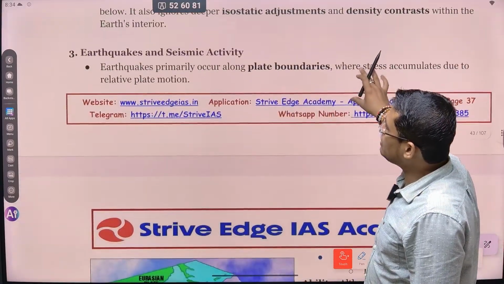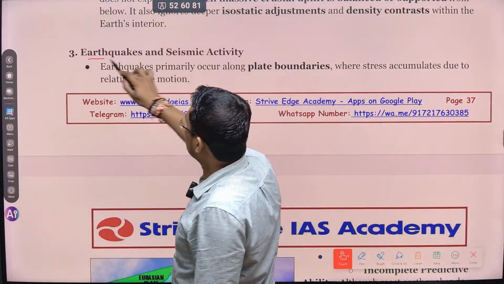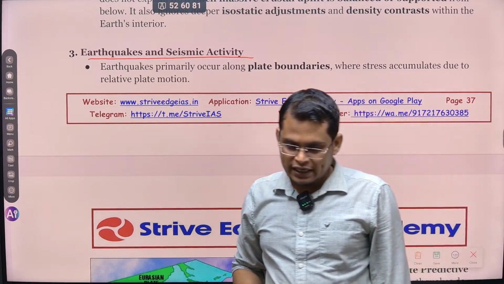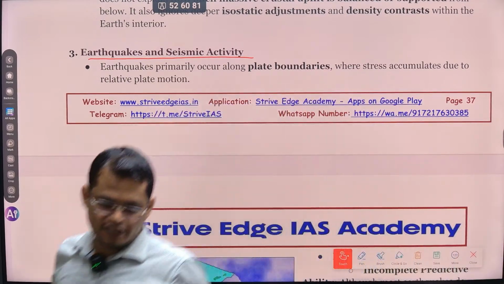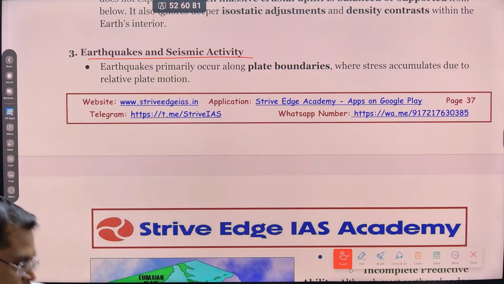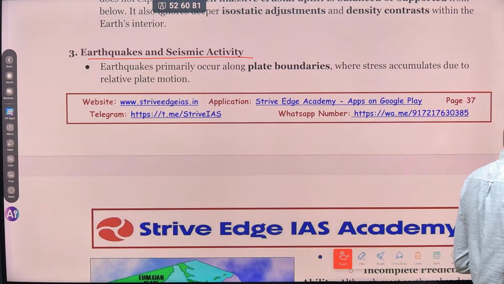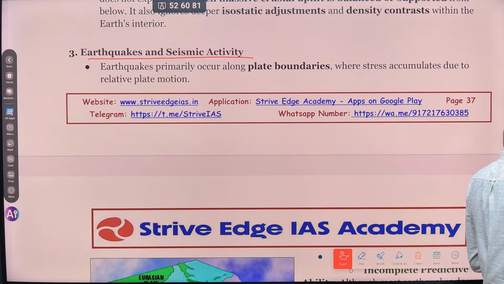So the next one is about earthquakes and seismic activity. Look, this plate tectonics theory, no doubt, has given a very good answer on the reasons for the occurrence of earthquakes. So generally all these earthquakes are found on the, one second.